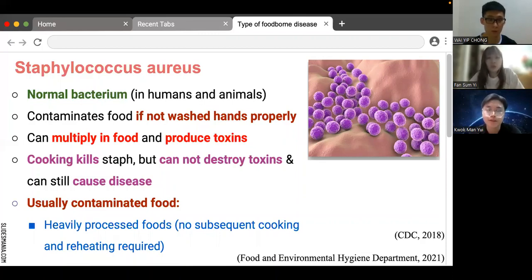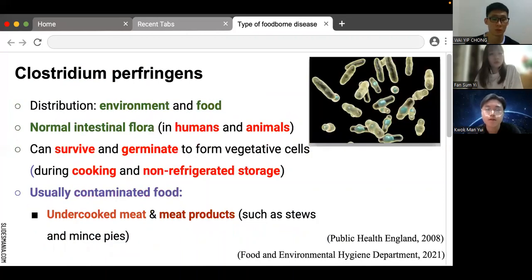People with staph bacteria can contaminate food if they do not wash their hands properly before touching it. Staph can multiply in the food and produce toxins that make people sick. Although cooking kills staph, the toxins are not destroyed and can still cause disease. The common contaminated foods include highly processed foods that do not require subsequent cooking and reheating. Next page.